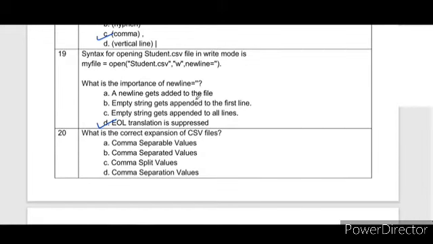It means that when you create a file, by default the newline character is \n. Otherwise, one empty line will be inserted when you create a CSV file. So to suppress this, this type of newline is given, for end of line translation suppression. What is the correct explanation of CSV file? It is comma separated values.